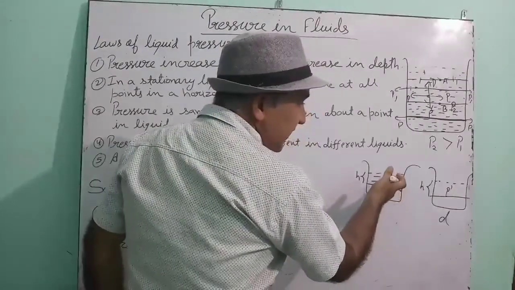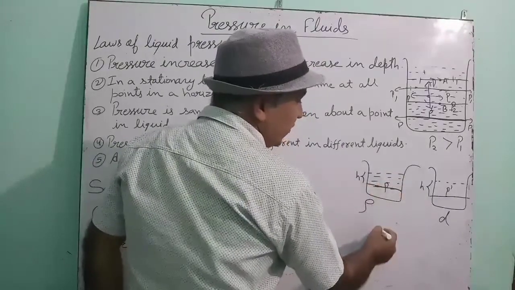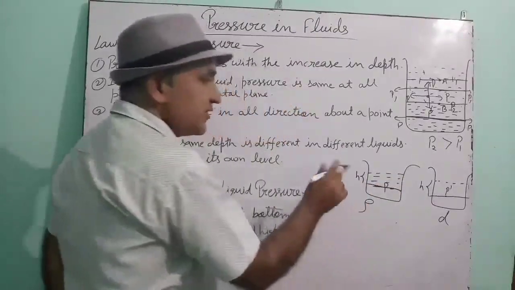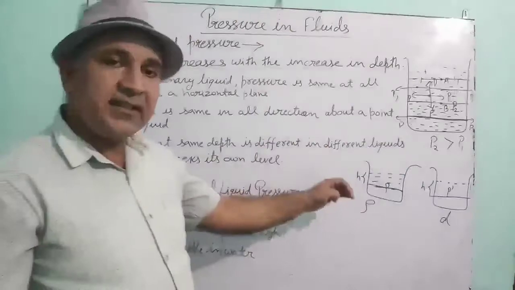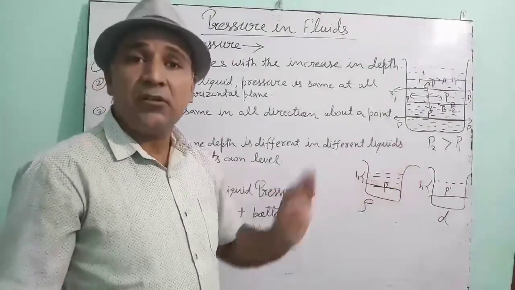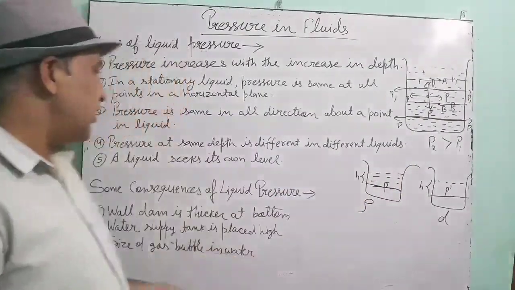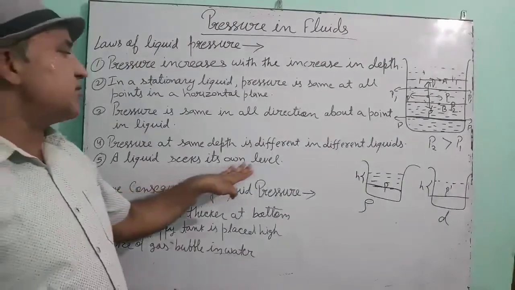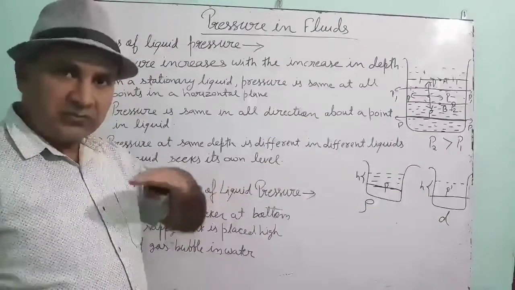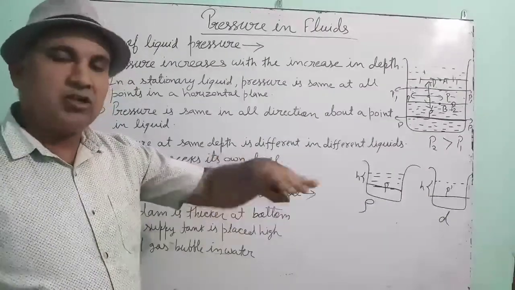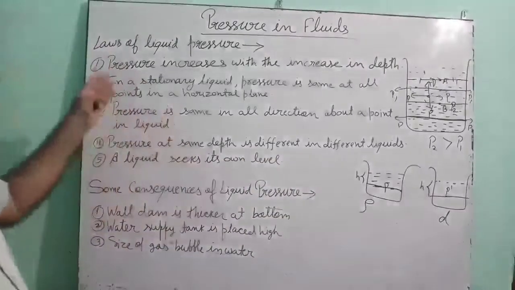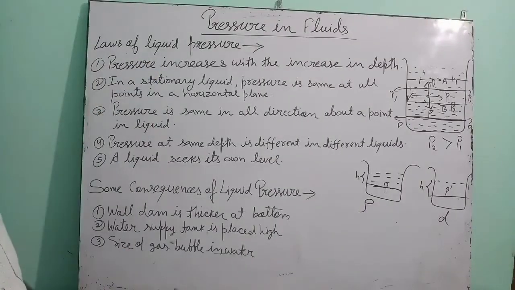What is the relation here? If density increases, then pressure also increases. And the last law is that a liquid seeks its own level. The liquid always tries to maintain its horizontal level. So these are the laws of liquid pressure.